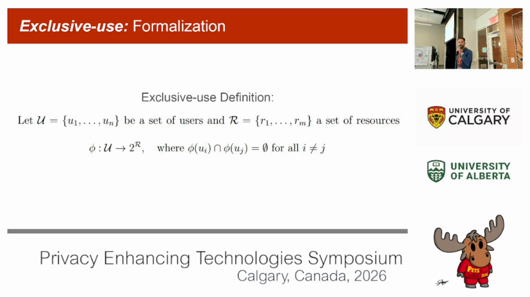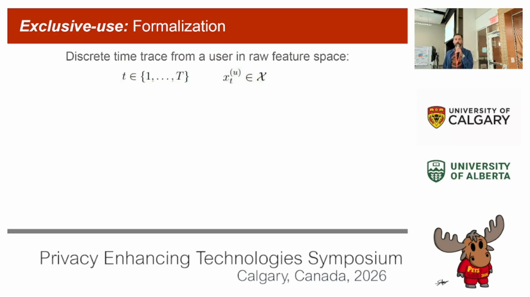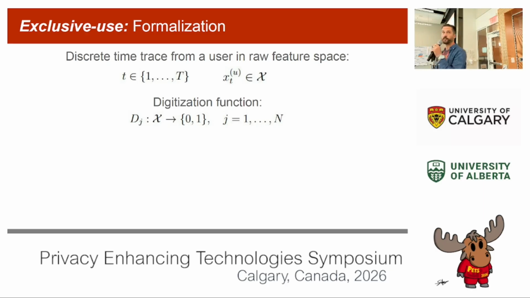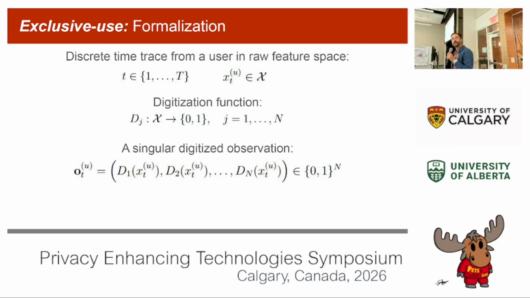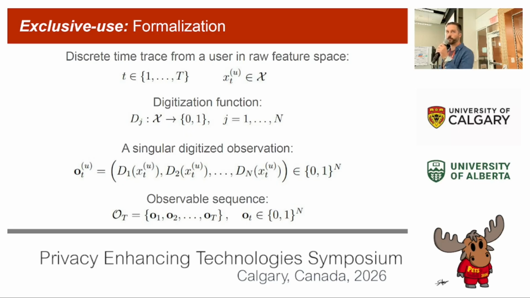So, a quick look at the formalization here. We're looking at the scenario where there's a one-to-one mapping between users and resources. That's captured here. For each user at a discrete time step t, we can look at a raw feature space and then throw this into a digitization function for each one of those features that outputs 0 or 1, kind of like hot dog, no hot dog. A singular digitized observation is a binary vector of all those functions for some user at time t, and as you can imagine, we can then do a sequence of those.